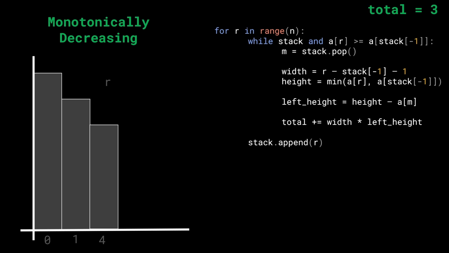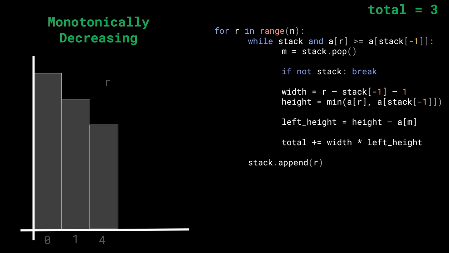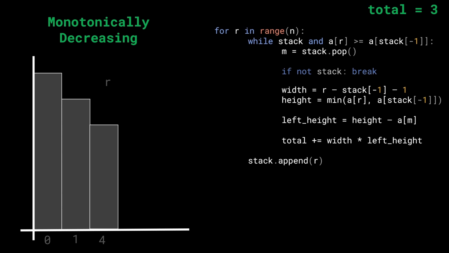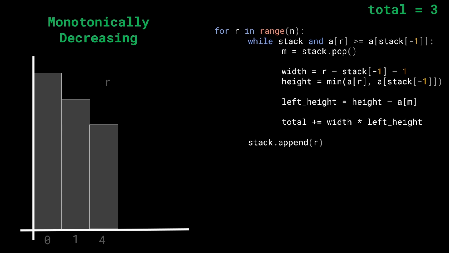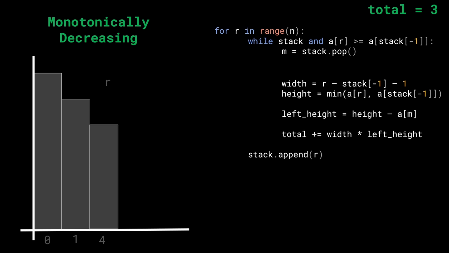Okay, so let me go ahead and actually show you one last thing that we missed. Whenever we are talking about width, we're doing R minus the stack top, which is the left, minus 1. Now, all of this assumes that the stack top is going to exist, but it is not always the case that the stack top will exist. This is something we have seen again and again. This is a special edge case. So we have to say, what do we do if the stack does not exist?